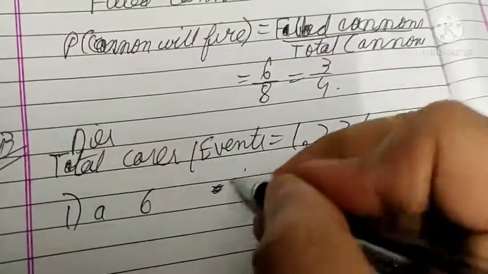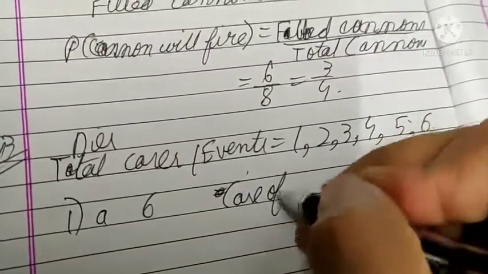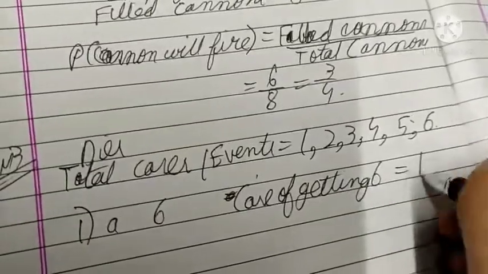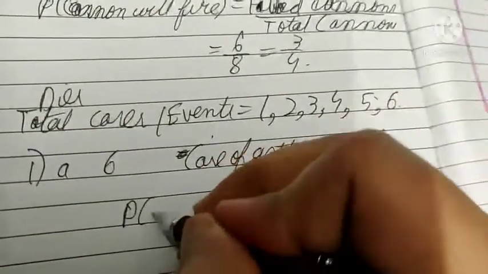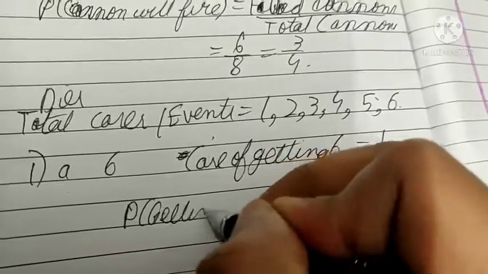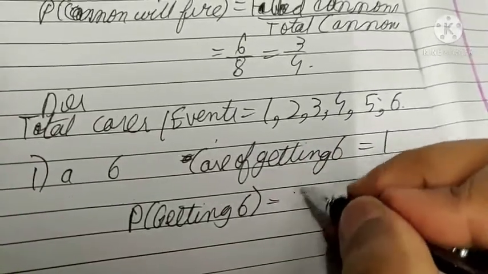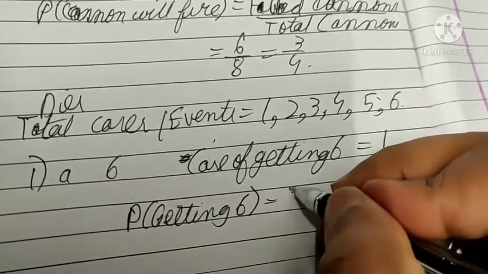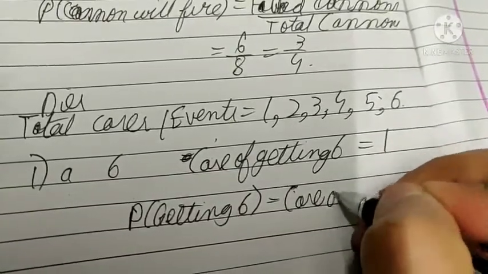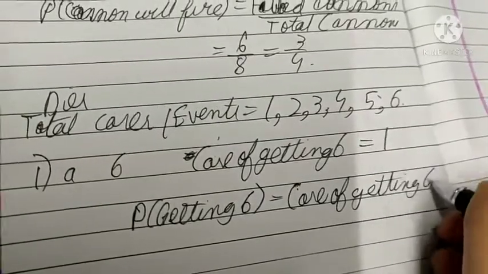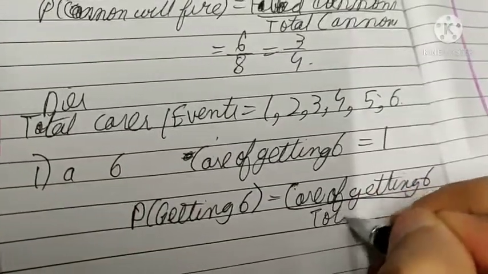So the case of getting 6 is 1. So probability of getting 6 will be cases of getting 6 upon total cases.